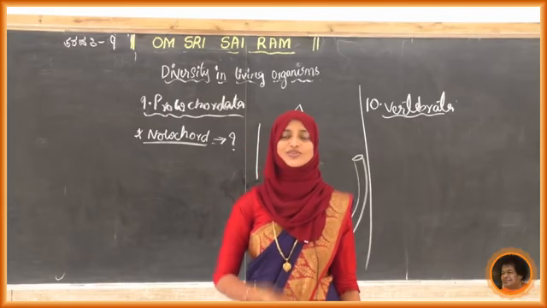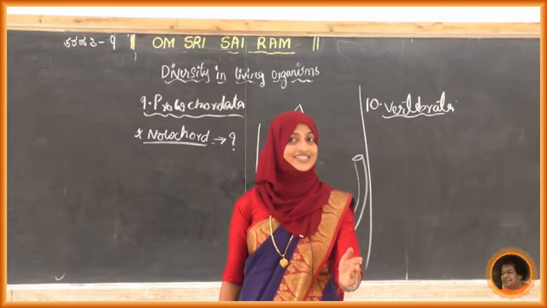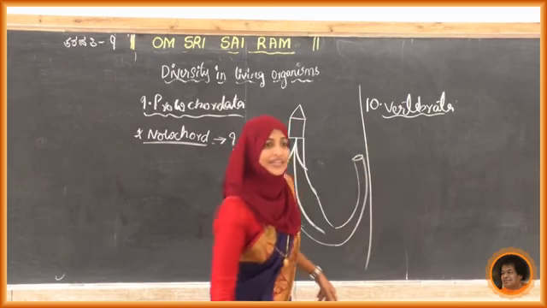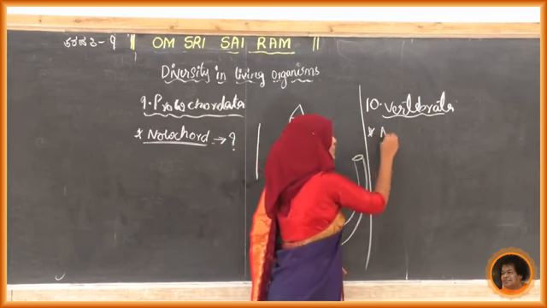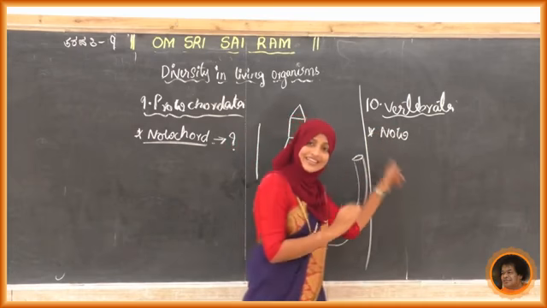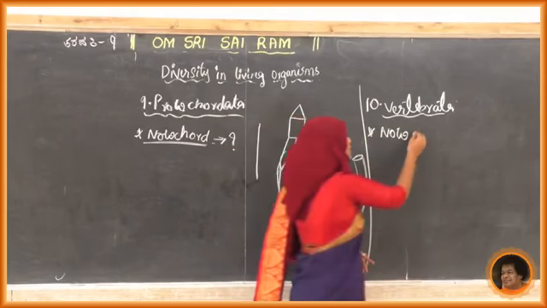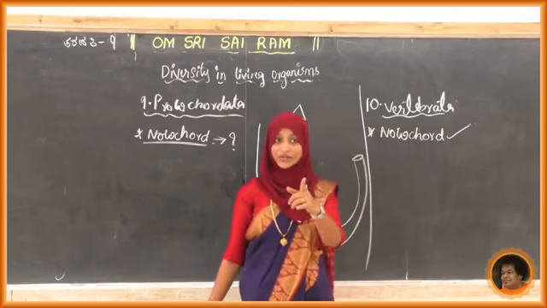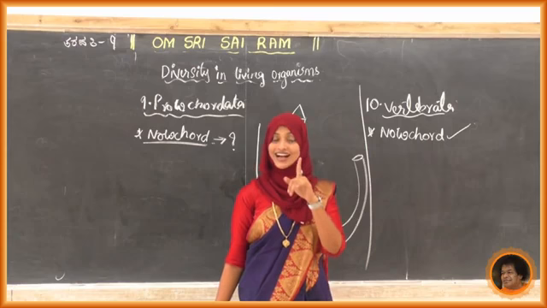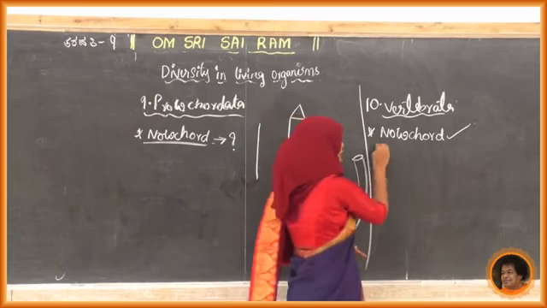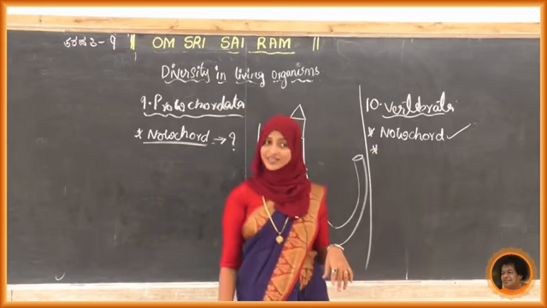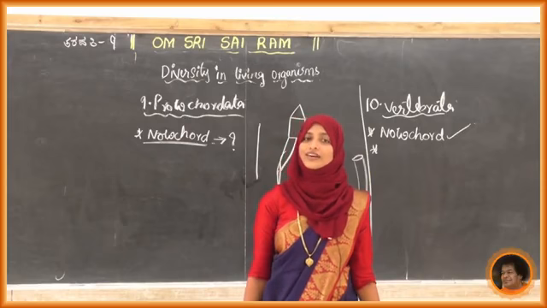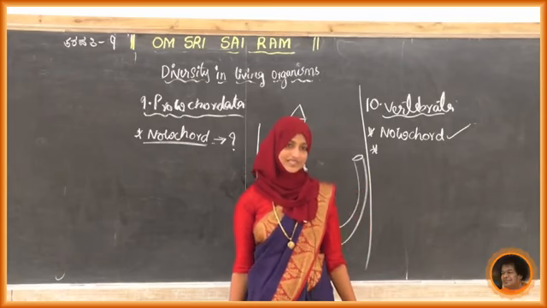Whether the notochord is present in them? Yes, the notochord is also present. So write down that point here: notochord. These organisms also have the notochord. That is a very important point. One more point: it has a vertebral column. Write down that point. Second one is it has a vertebral column. So all the vertebrates have a vertebral column, and upon that the internal skeleton.